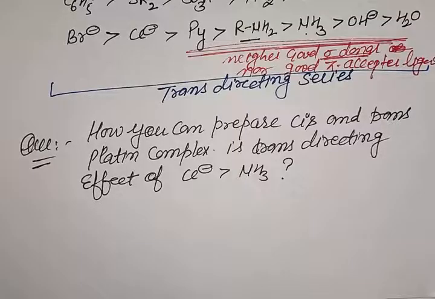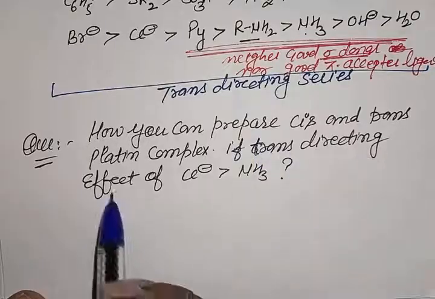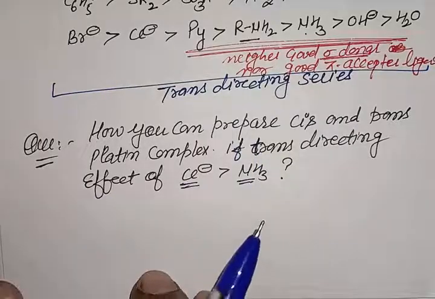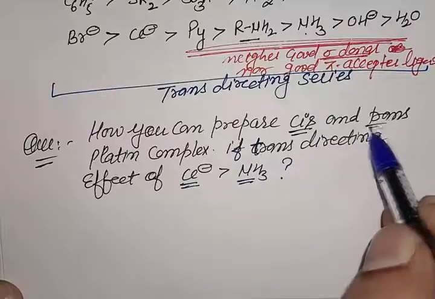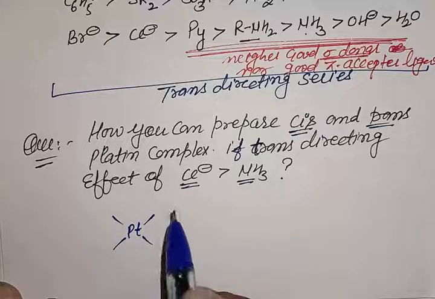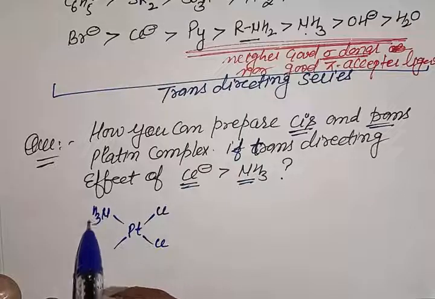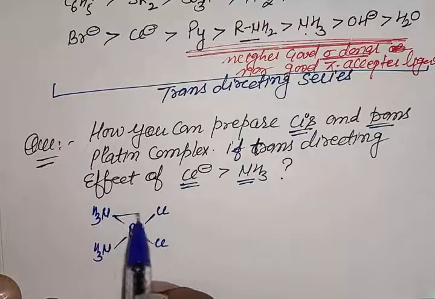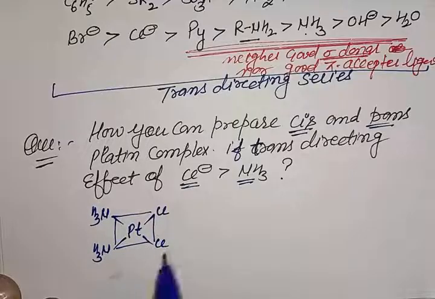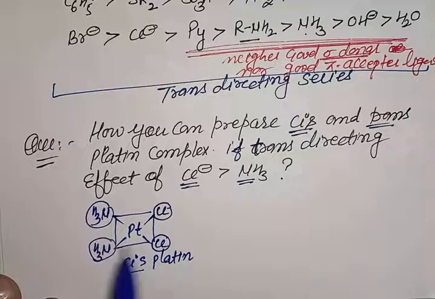First question is how you can prepare cis and trans platinum complex if the trans directing effect of Cl is greater than NH3. First of all, we have to see what the cis and trans platinum complexes are. This is a complex of platinum metal in +2 oxidation state in which 2 NH3 and 2 Cl ligands are attached with the metal. These are square planar complexes. This is our cis-platin complex. In cis-platin, the similar type of ligands are present at neighboring positions.